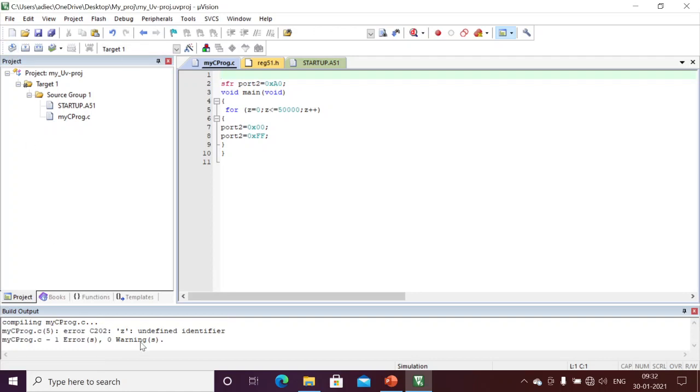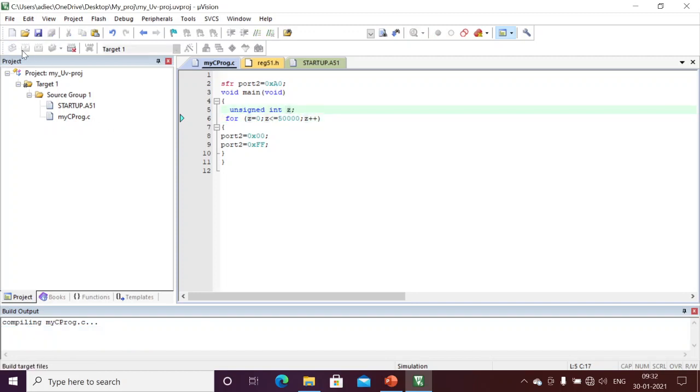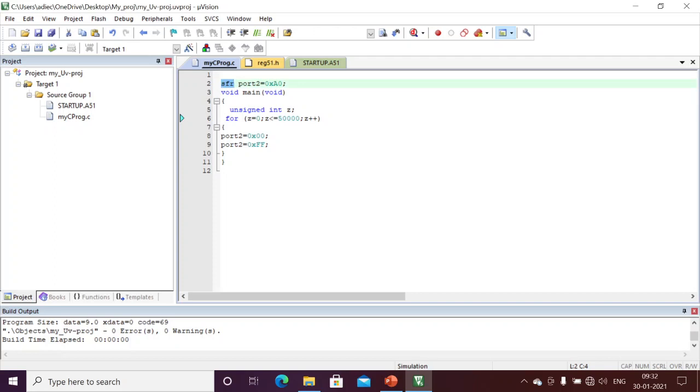Okay, I am compiling. See, here it is showing an error at unsigned int. I need an integer. Why? Because I need to store values up to 50,000, so I can use unsigned int. I rewrite it, and I see there are no errors. Here I have not included #include reg51.h, because I am just accessing the register through the address. That's why there are no errors in the compilation.